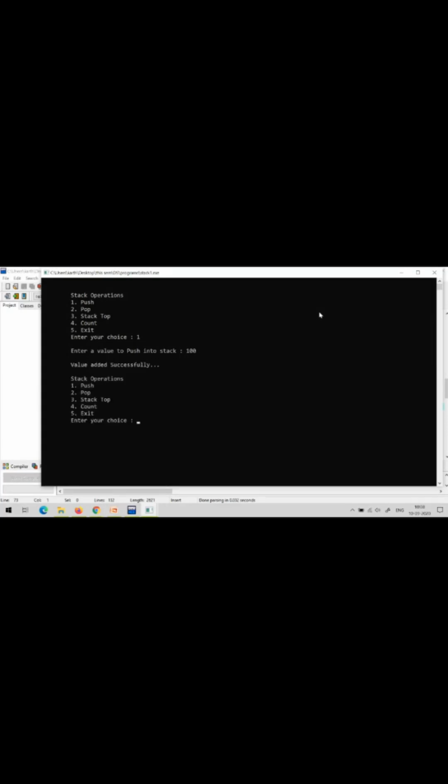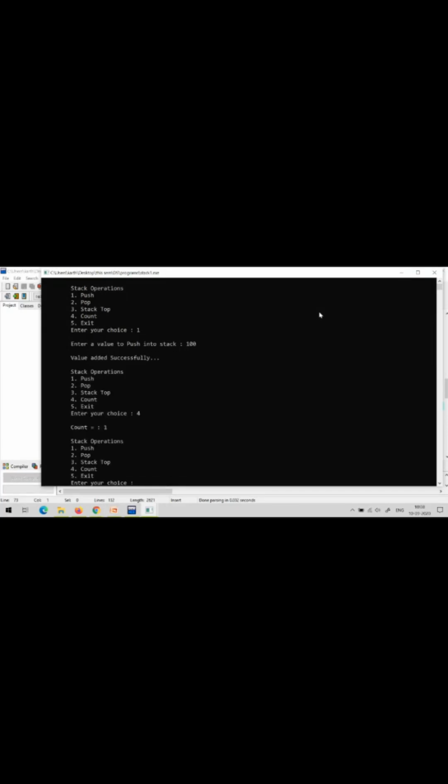100. Now count equal to 1. Okay, again 1000. Now count is 2 and the stack top is 1000. Again 4000 I am inserting. Now count is 3 and the top is 4000.